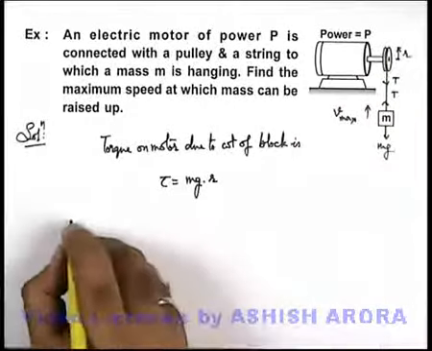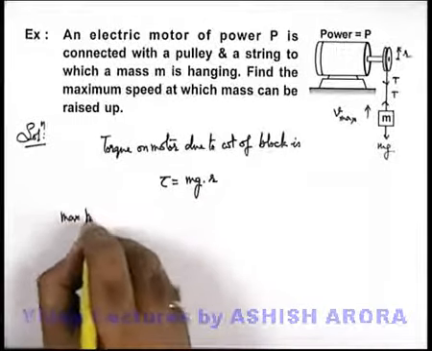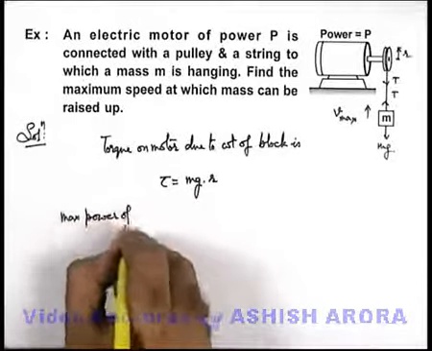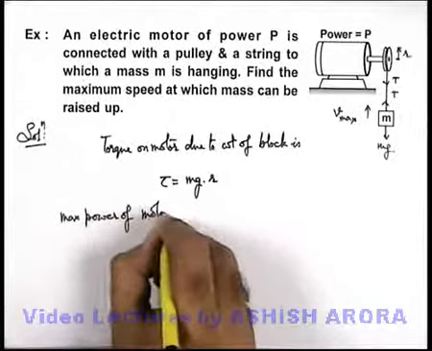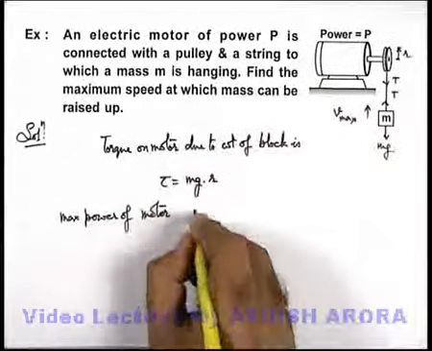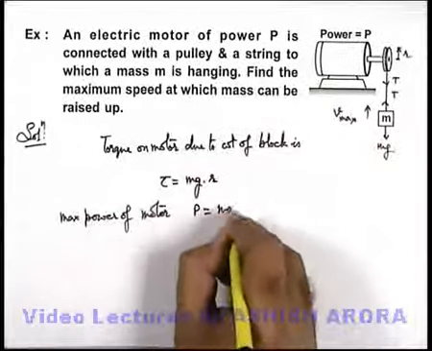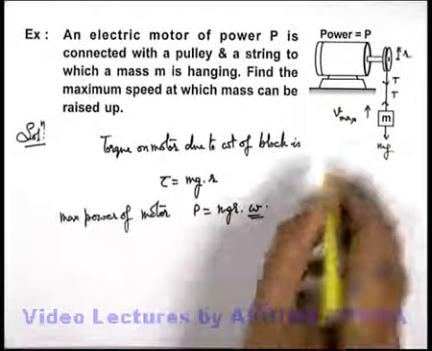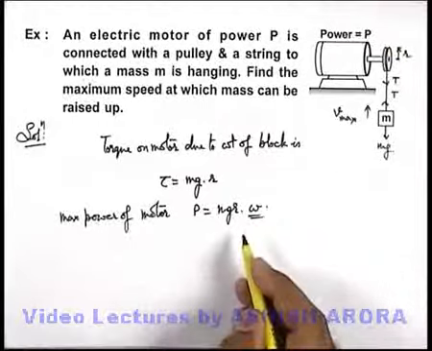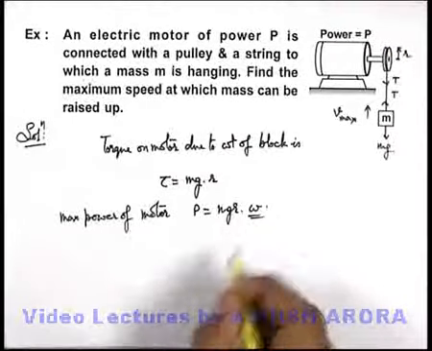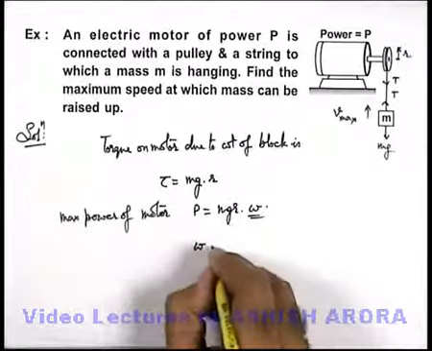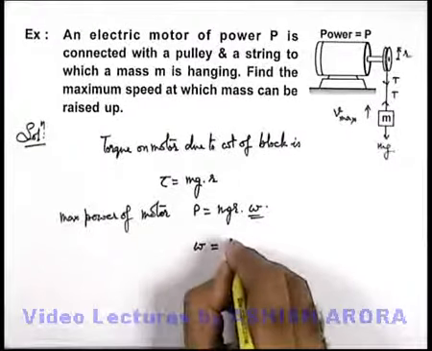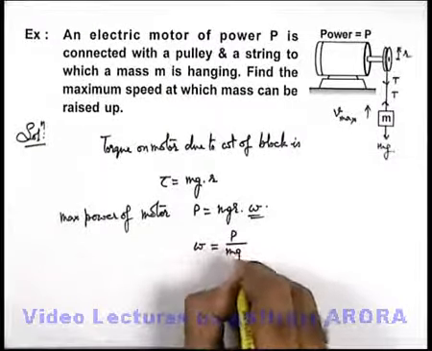The maximum power of the motor is P, so P can be written as mgr into omega, where omega is the angular speed at which the shaft of the motor is rotating. Using this, the angular speed of the shaft of the motor is P by mgr.